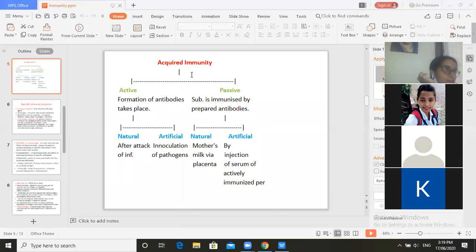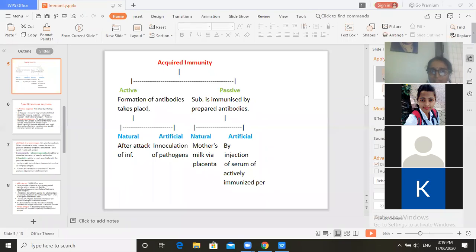And the last example is the polio virus. Polio. Please unmute yourself. Who just entered? Please unmute yourself. So this is all about active immunity.